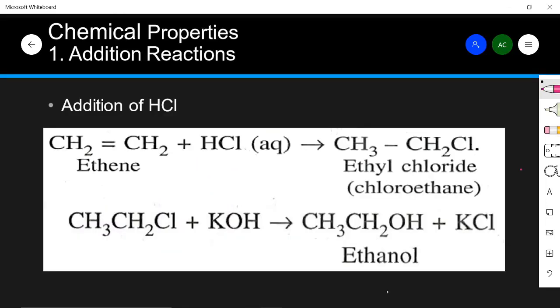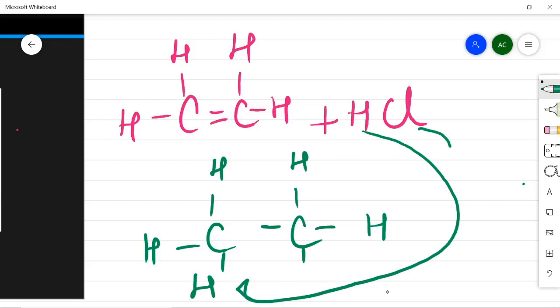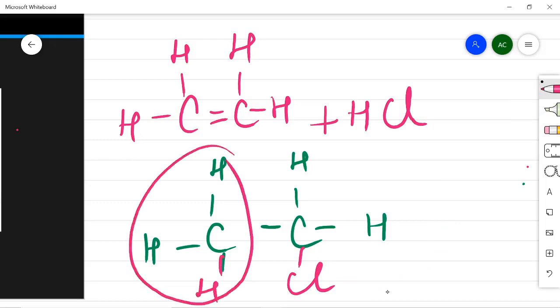Another addition reaction is addition of HCl. Now HCl is added to alkene. So ethene, HCl will be added, and ethyl chloride or chloroethane will be formed. This H will go and combine here, and this Cl will go and combine here. So what will happen? Cl here and H here.